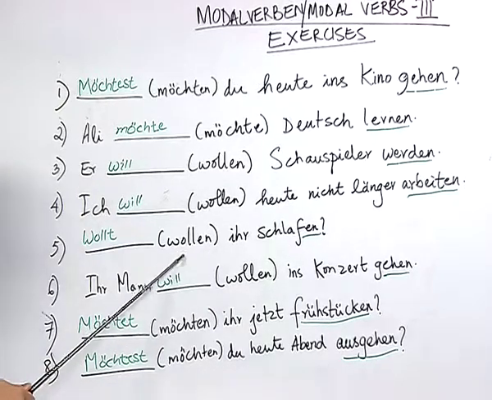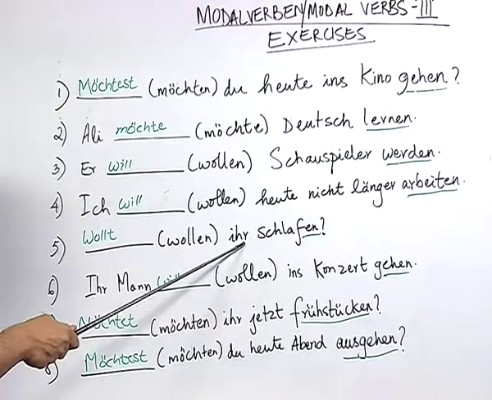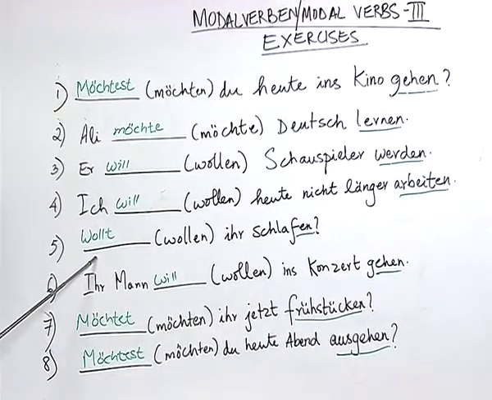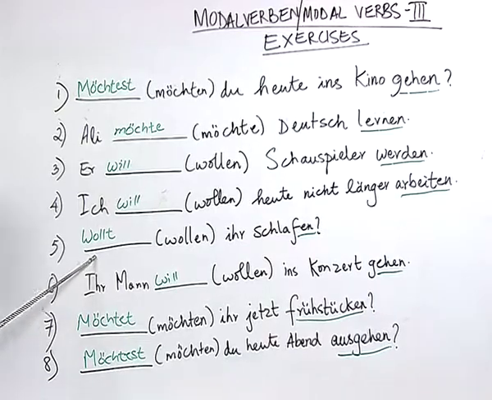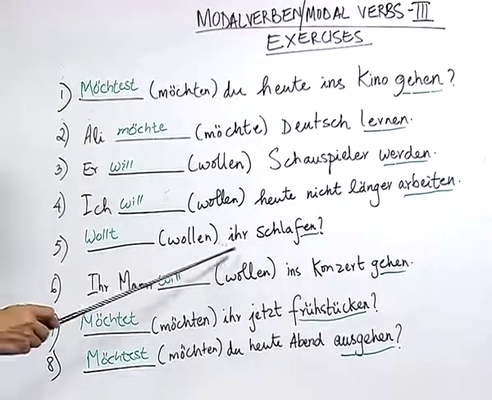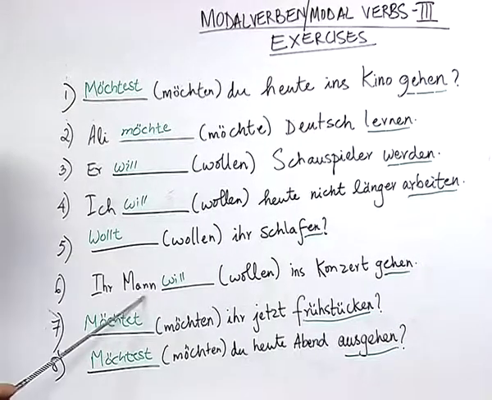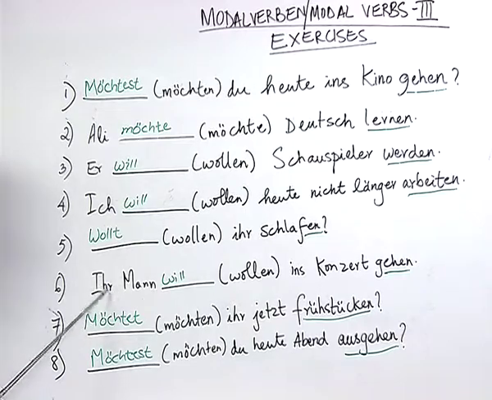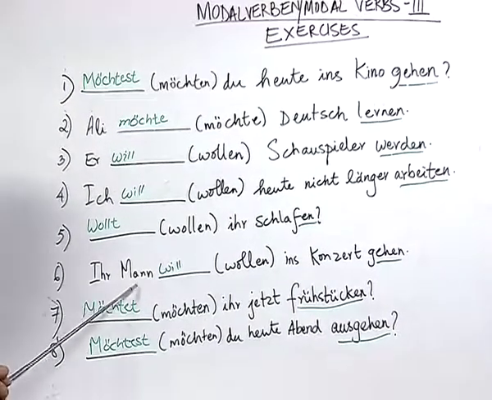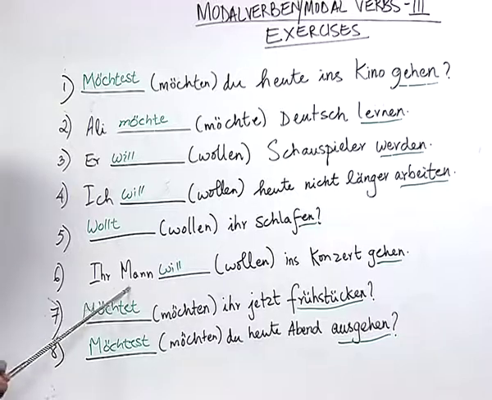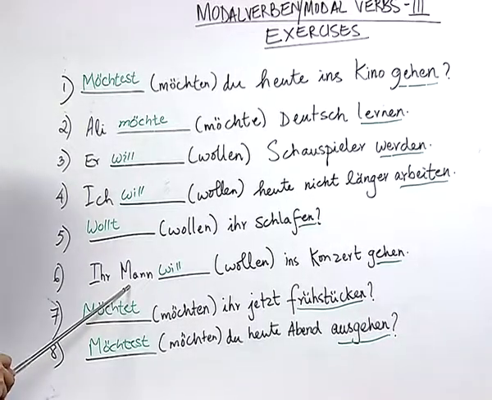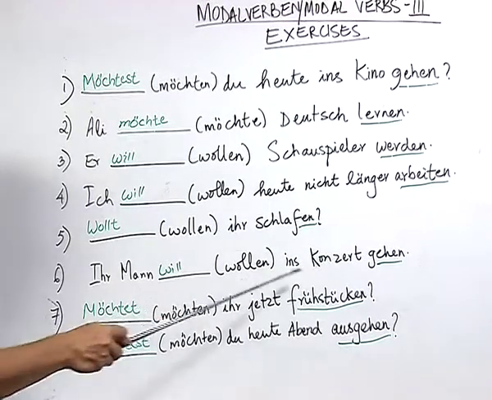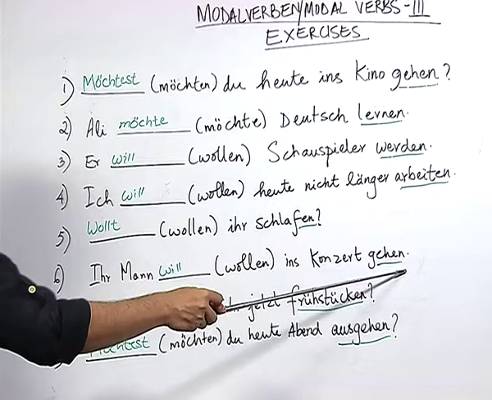Here also the student correctly identified the conjugation of the verb wollen with the pronoun ihr and as you can see the verb is at the first position, and if you remember, verbs in the first position are usually yes or no questions. Ihr Mann will ins Konzert gehen. Here the student correctly identified that the given noun refers to her husband, therefore it is third person singular and it has been conjugated accordingly, will, and the student has also marked the infinitive verb at the end.